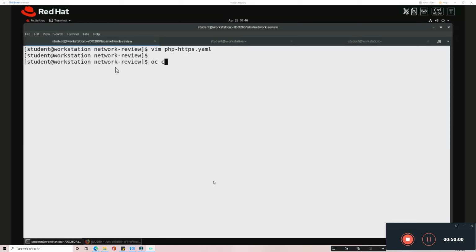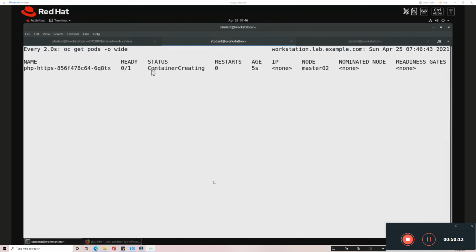So I'm going to run oc create -f, pointing to this file, php-https. I'll create this now. Now you can see two things created, deployment and service. As a result, it has started creating the container. After some time, it should go into the running state.